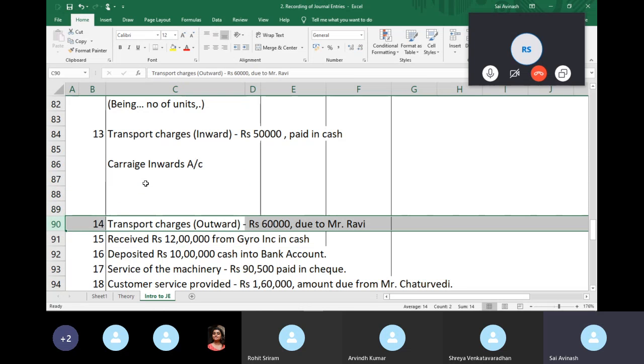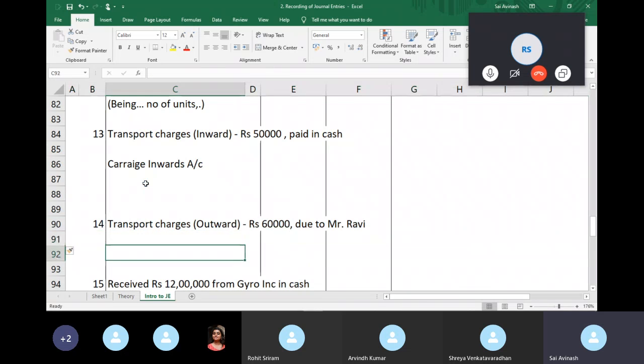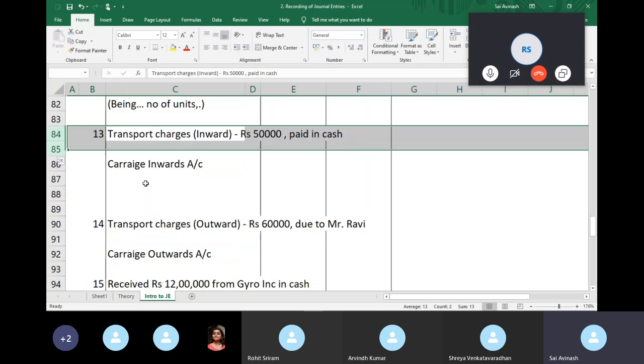And if you have those transport charges that you have to incur to deliver to a customer, for example, you have sold them, say, an AC, you have to send this machine to the house, right? And let's say typically in businesses like TV, fridges, AC, you deliver them. So the expenses that you incur to deliver them, the money you have to pay to the lorry guy or the vehicle person, you call it carriage outwards. So specific words, that's what I'm trying to bring your attention to. Okay. So let's consider this transaction.